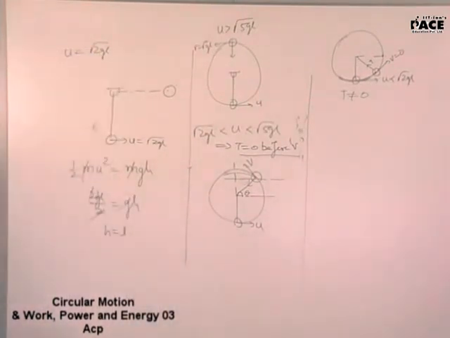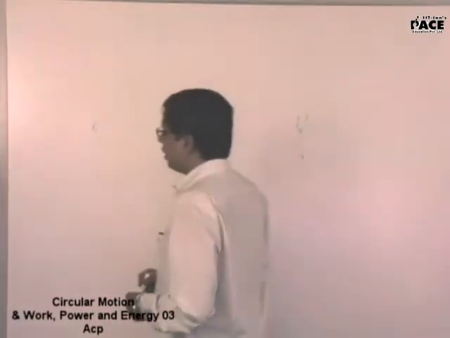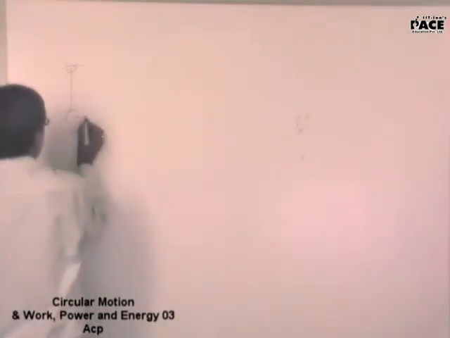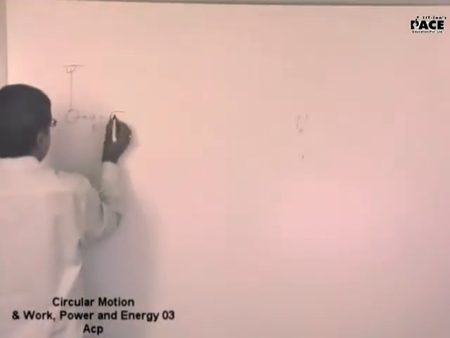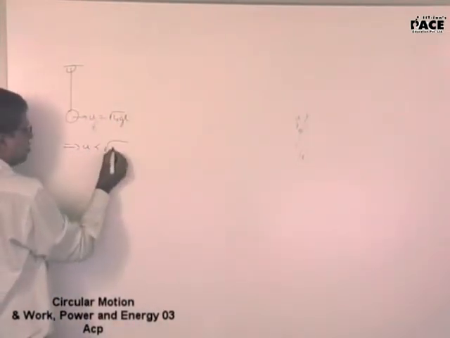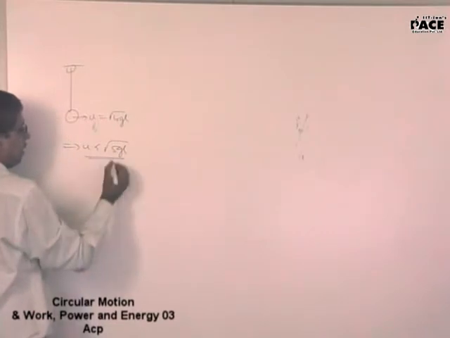Write down a problem. For a simple pendulum of mass m and length L, if the velocity given at the lowermost point is under root 4gl, find the maximum height to which it goes. Now the first thing that we need to analyze in such type of problems is, you are given u is equal to root over of 4gl, implies u is lesser than root over of 5gl.